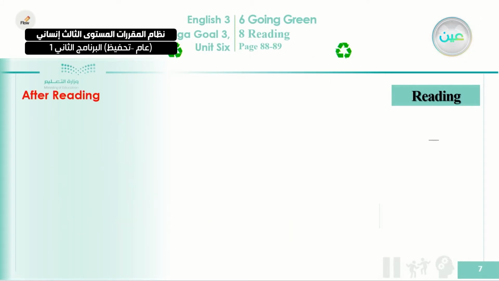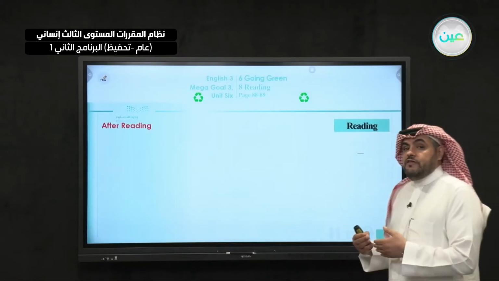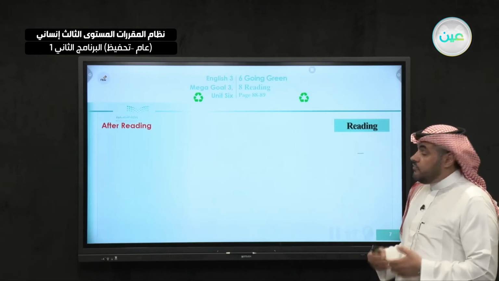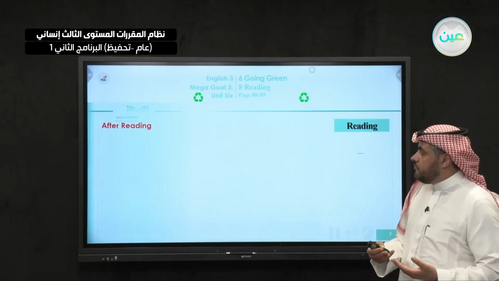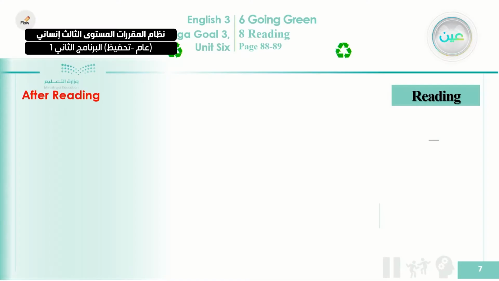Also, whenever you want to read, you need to specify the reason for your reading. Why are you reading this passage? Is it for pleasure? Is it to answer questions? Is it for summarizing? You need to decide, because your comprehension will depend on what you want from this reading. Now, after reading, there are 6 questions that you need to answer.